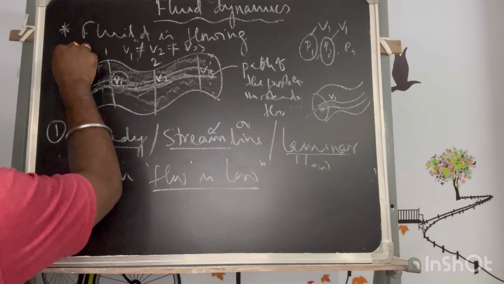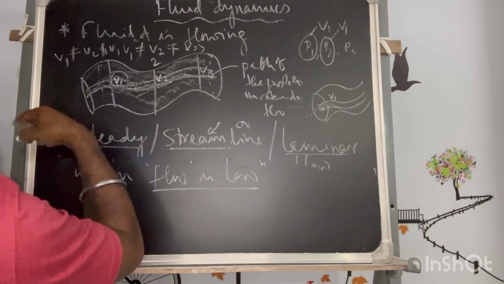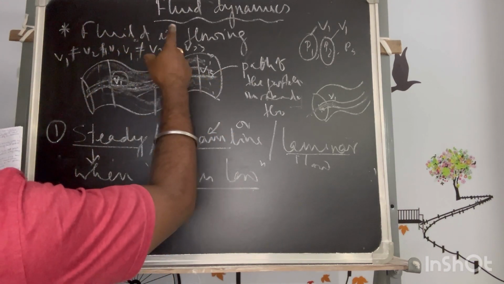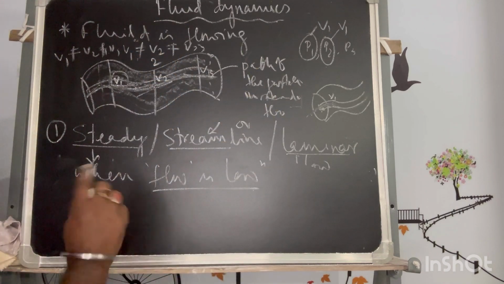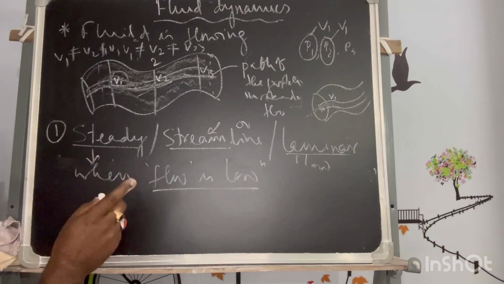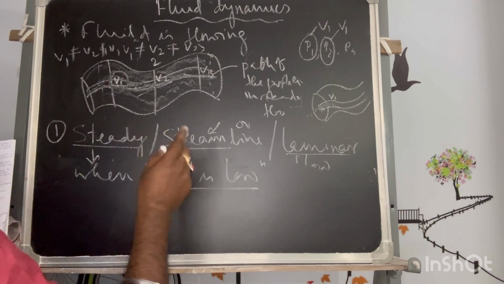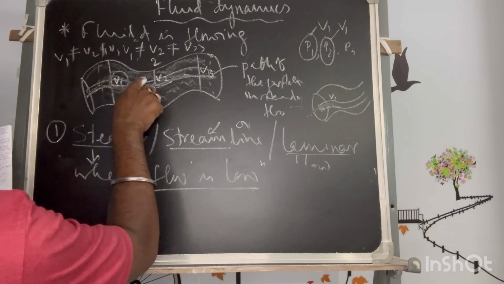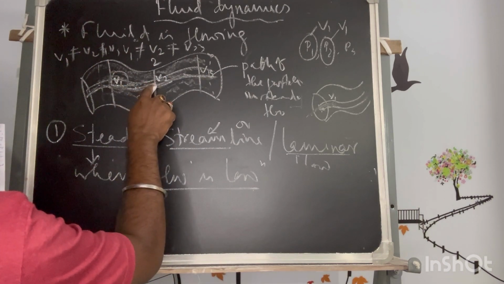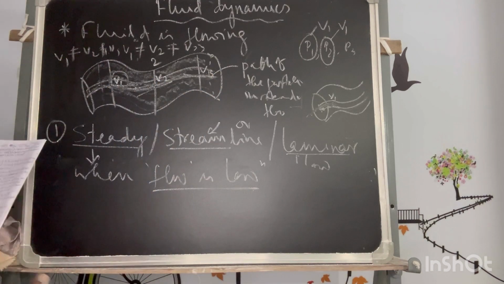That means V1 may not be equal to V2, may not be equal to V3, but I cannot say compulsorily that they cannot be the same either. The word is "may". May change means V1 can change to V2, which is different, but there is also a possibility that V1 is equal to V2.